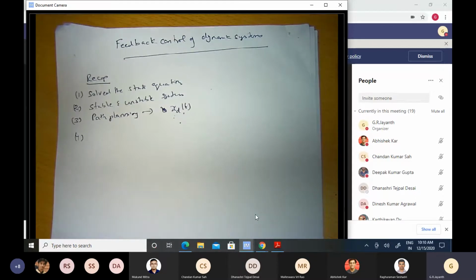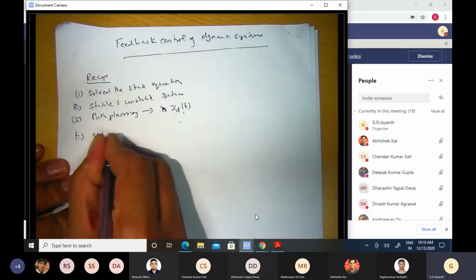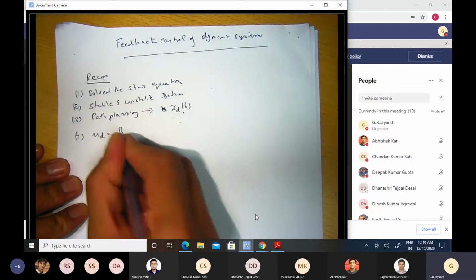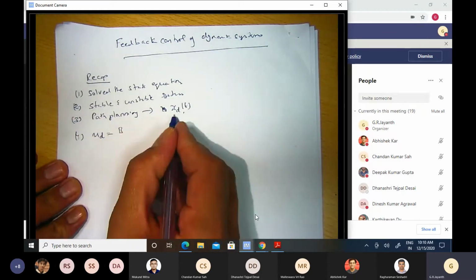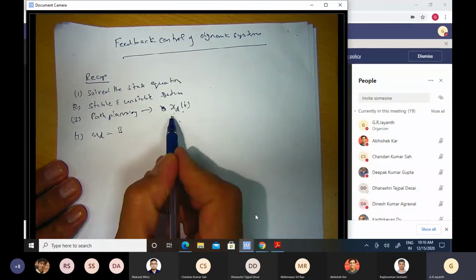Why open loop? It becomes clear when we discuss feedback. We first decided what ud to apply so that if the states are already on xd at time t equal to 0, they continue to assume values xd of t.